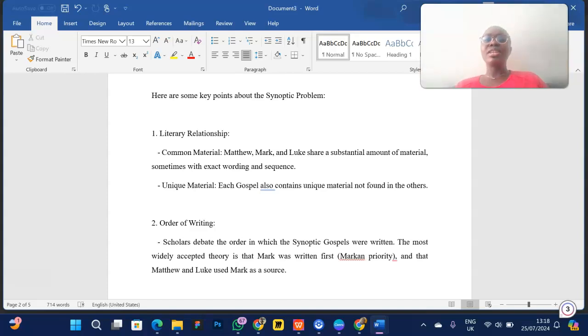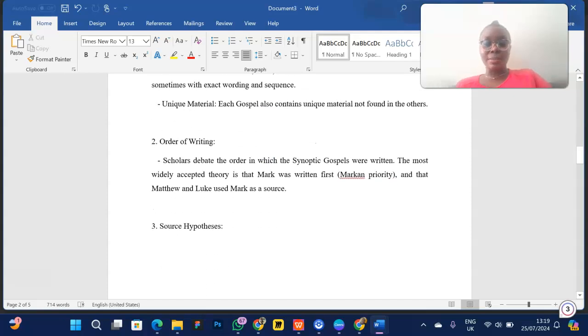Now, Luke gave us a thorough breakdown of Jesus' birth, how Jesus was related to Elizabeth and all of that. Matthew didn't give us a thorough breakdown like that. So those are materials that are unique to them. Do you understand? So that's what unique material means. So they have common material, they also have unique material.